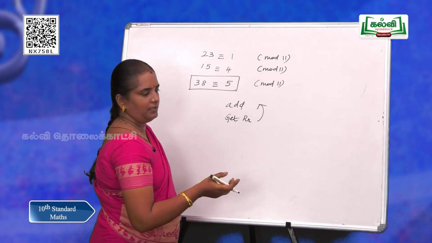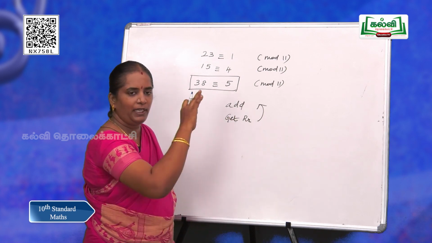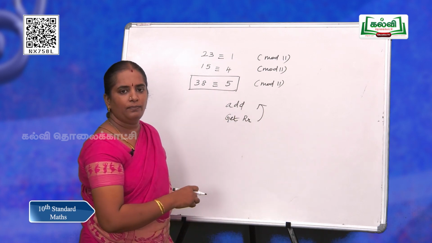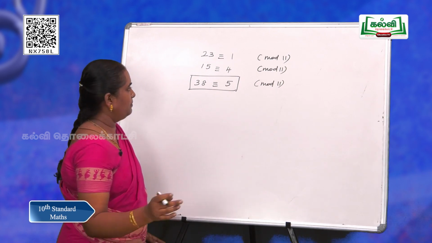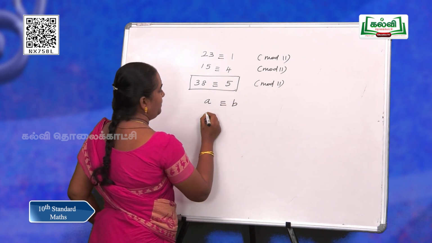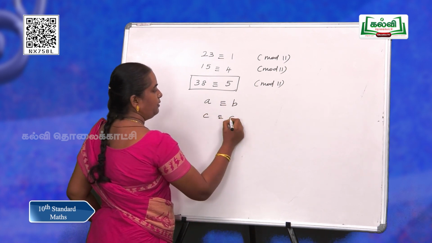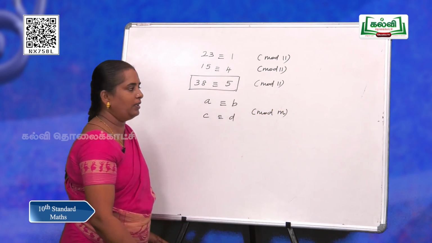So we can follow this: instead of adding the numbers and getting the remainder, we will get the remainders and add them. This is the property of modular operation, which can be said as: if A is congruent to B and C is congruent to D for the same mod, we are going to refer to the same mod now.